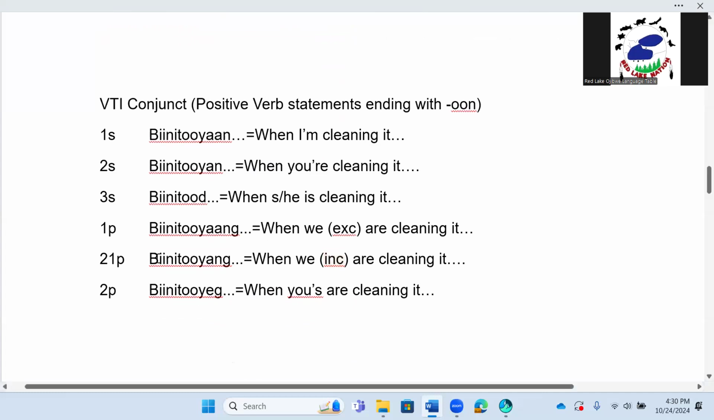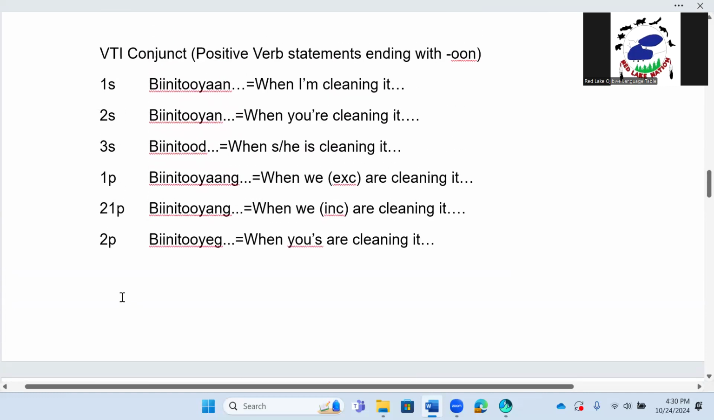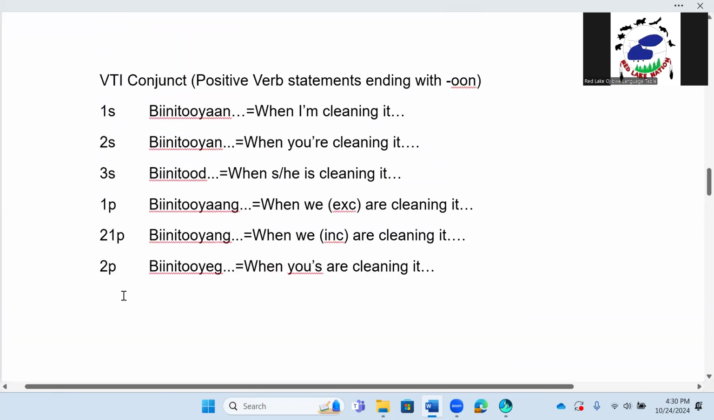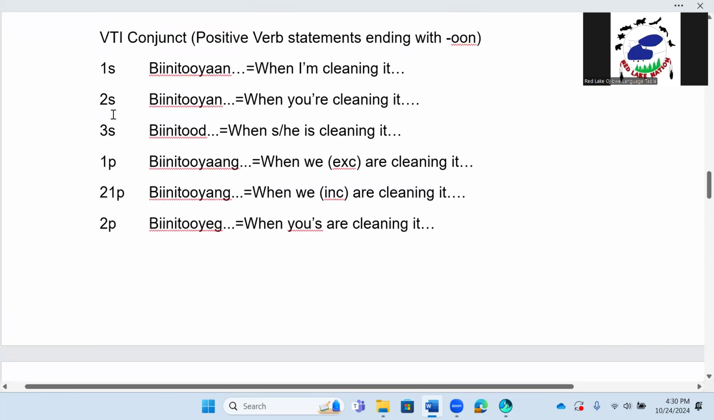Binituu means that she or he is cleaning it. And we're going to put that in conjunct form. Positive verb statements ending with un. So we have binituu. And now we have this pattern again of our 7 conjugations. Wait, where's the third? 3p. Oh, there it is right there. So 7 conjugations. Let's go through our list. 1s. Binituyan. When I am cleaning it,